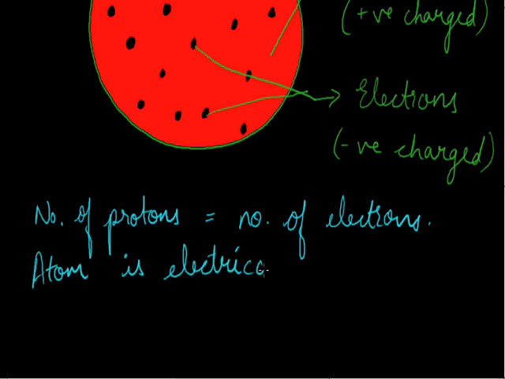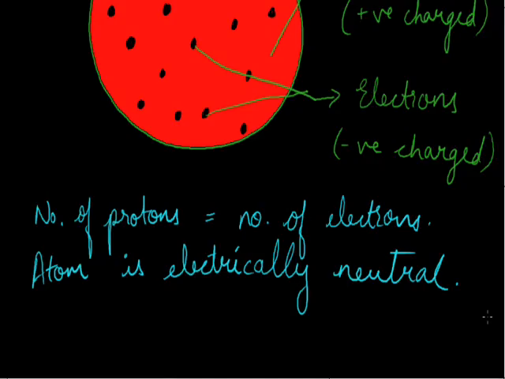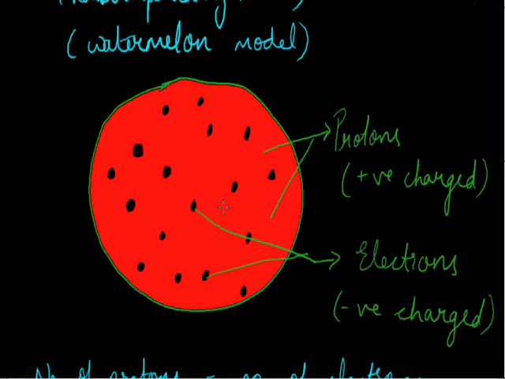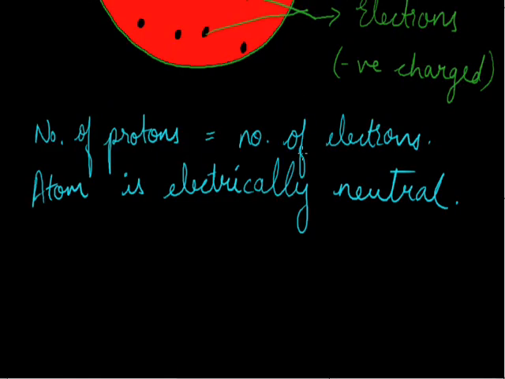It has no charge, because the number of positive charges is equal to the number of negative charges, which cancel each other. So this was the basic necessity of an atom, that it should be electrically neutral.